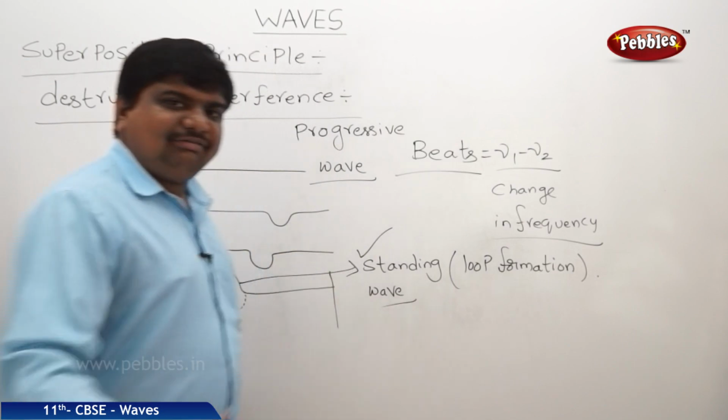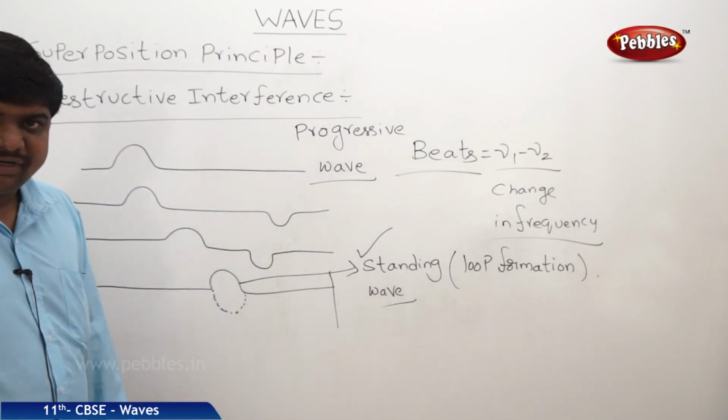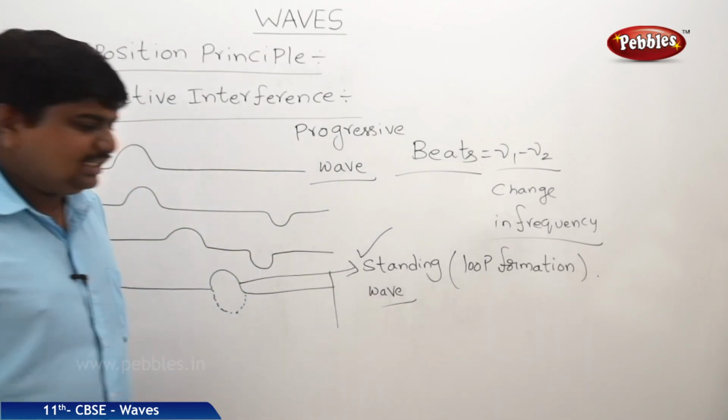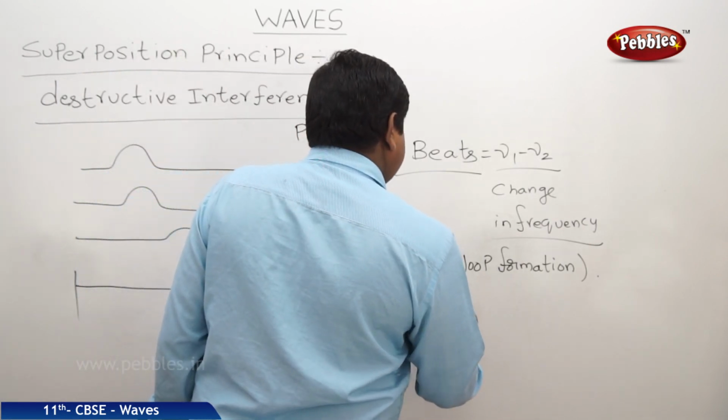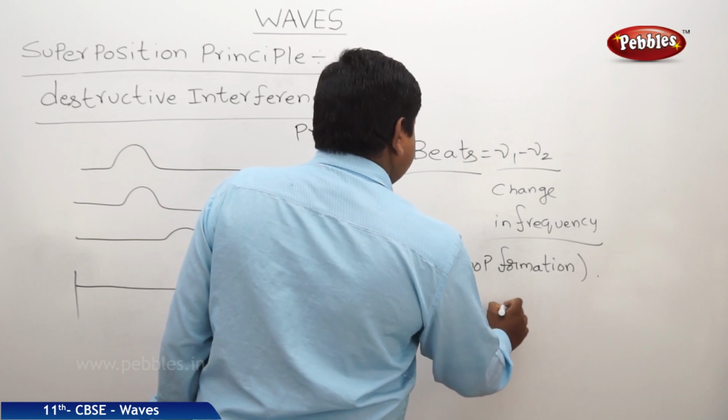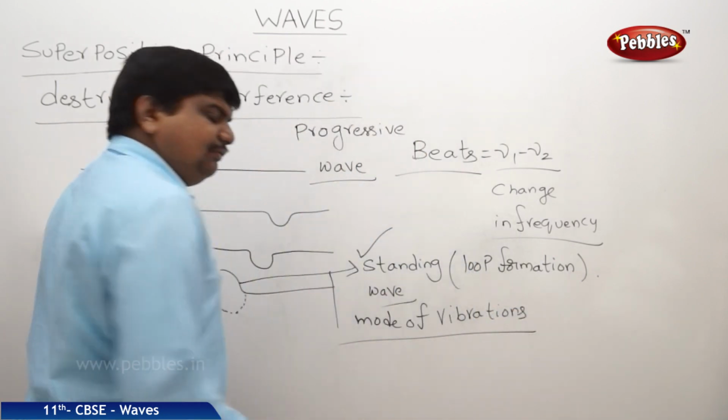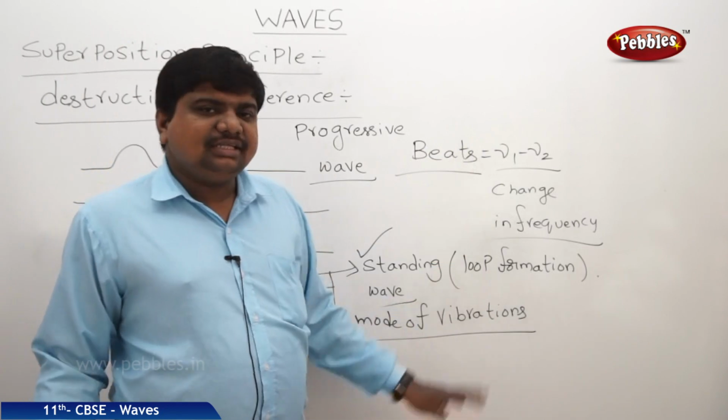How many standing waves can they create with the help of these rigid boundaries? It is nothing but the mode of vibrations. If there is a change in frequency, they can create beats.